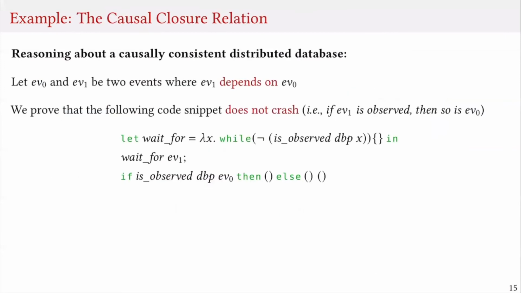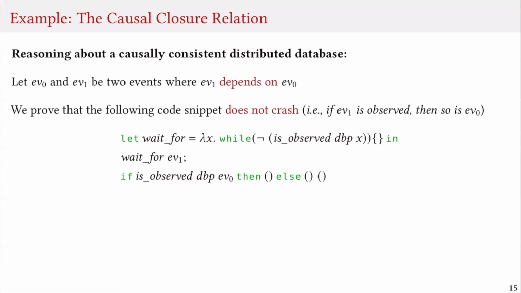Let us look at our final example of using the monotone PCM, reasoning about causal consistency of distributed databases. Let event 0 and event 1 be two events in our system such that event 1 depends on event 0. We want to prove that the following program does not crash. This program waits for the event 1 to be observed in the system and then asks whether event 0 is also observed. Because event 1 depends on event 0, if we have observed event 1, we must have also observed event 0. Therefore, this program should not crash.